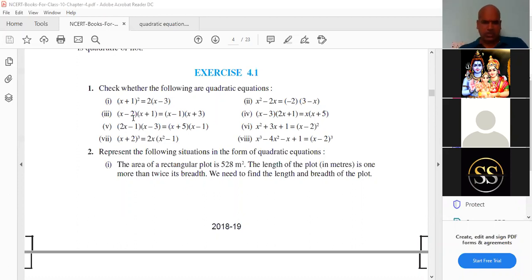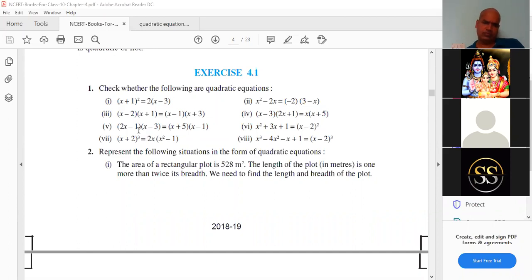Good. Fourth one. Tell me the fourth answer. X square minus 10x minus 3. X square minus 10x minus 3. Correct only? Anyone? Yes, sir. It is a quadratic equation only. Now the fifth bit. Tell me the fifth bit.